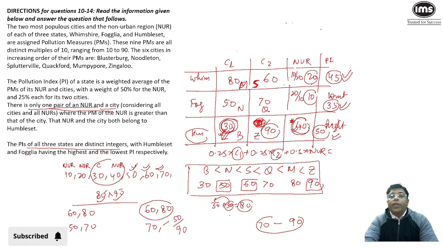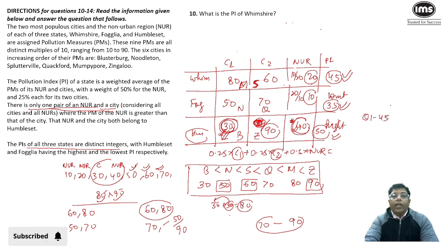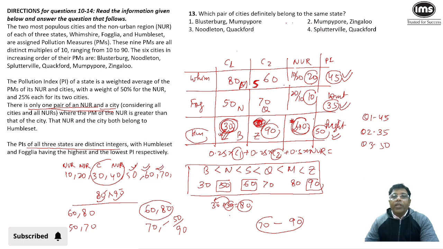Let's look at the first question. What is the PI of Hampshire? So PI of Hampshire is 45. So for question number 1, my answer is 45. Look at the next question, question 11. What is the PI of Foglia? PI of Foglia is 35. Next question. What is the PI of Humblset? Obviously 50. So once you calculate and figure out all the values, then you can solve the set in one go.